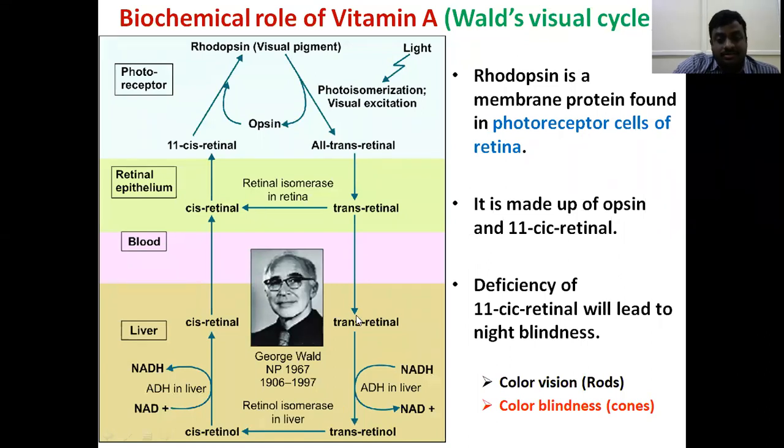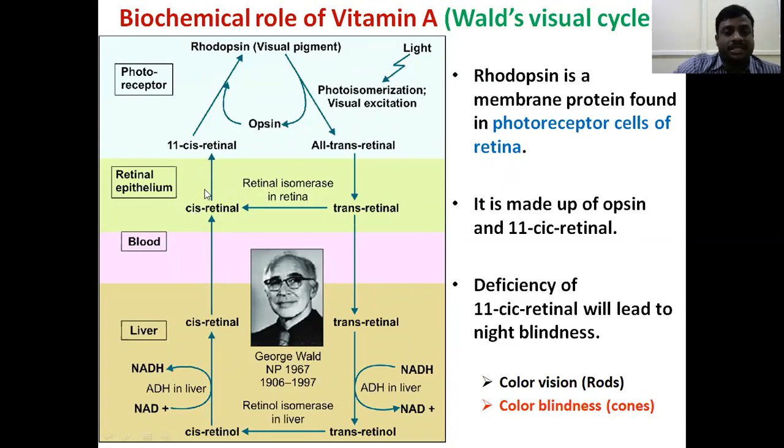Whenever a retinol is converted to retinal, that is by aldehyde dehydrogenase. Here also aldehyde dehydrogenase in the liver. Then cis retinal is converted to cis retinol in the presence of the same enzyme, aldehyde dehydrogenase, in the liver. Then this cis retinol enters the blood and finally reaches the retinal epithelium cells.